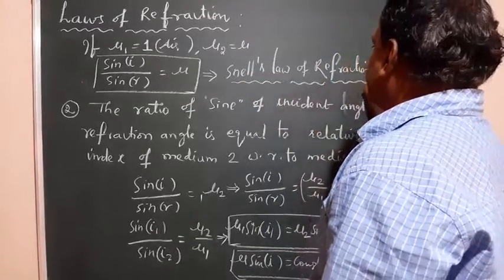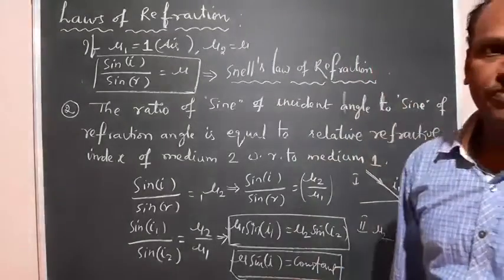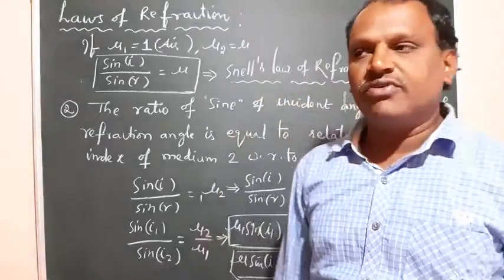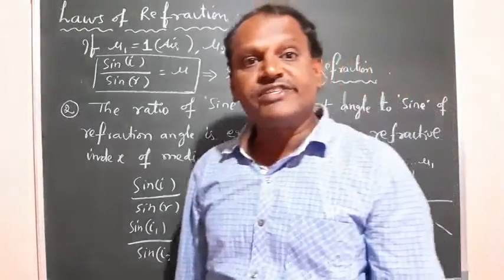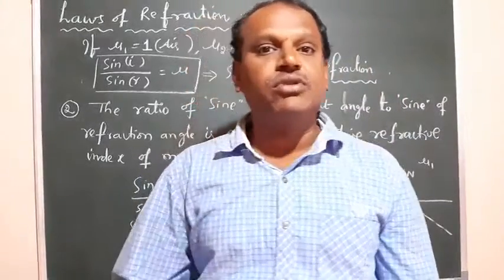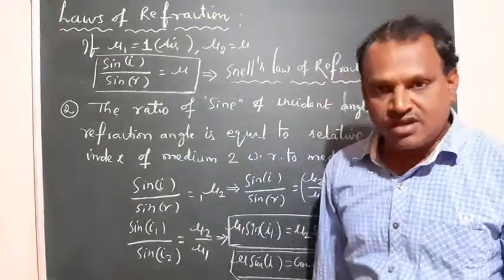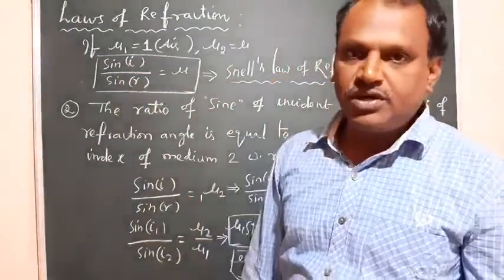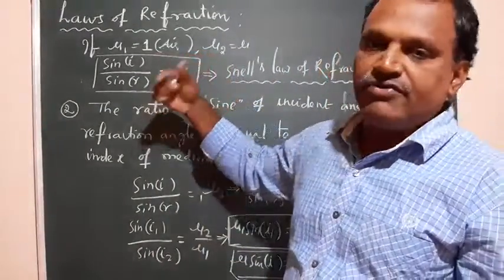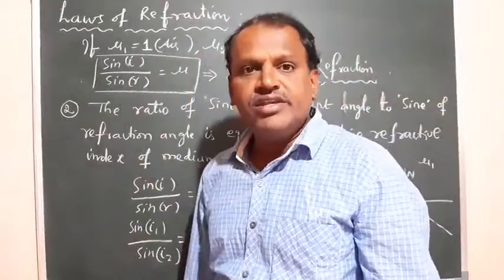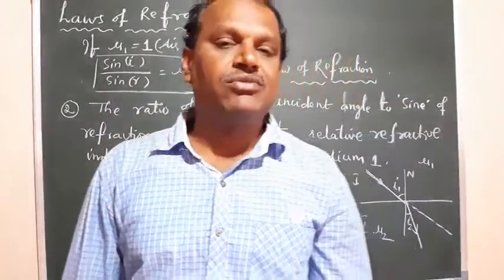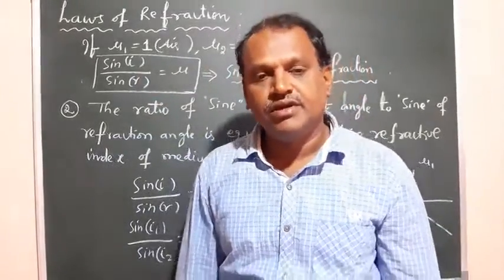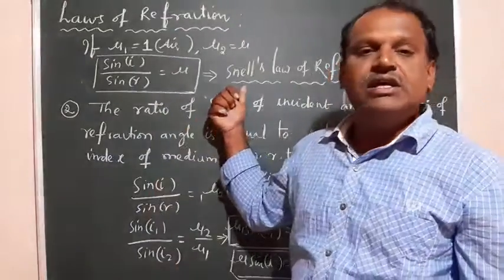Define Snell's law. It is nothing but the second law of refraction. The ratio of sine of incident angle to sine of refraction angle is equal to the refractive index of the medium, provided the rays are propagating from air to the medium, is called Snell's law, which is given by sine of incident angle upon sine of refraction angle is equal to mu. Right? This is the second law, and the first law, as I already said, is that the incident ray, refracted ray and normal drawn to the interface all lie in the same plane. That is the first law of refraction, and this one is the second law of refraction.